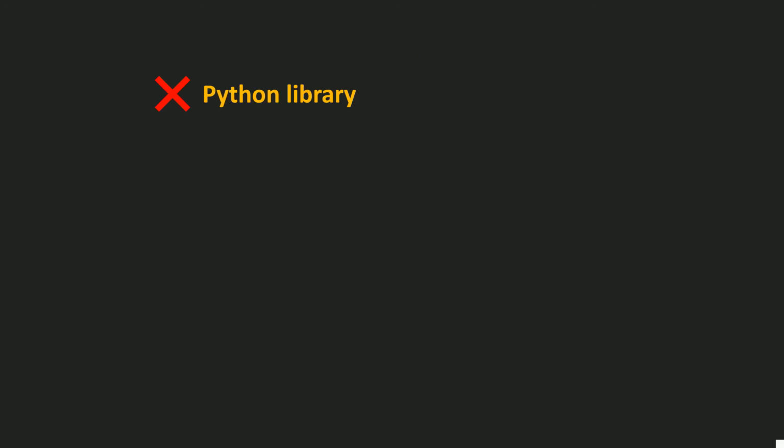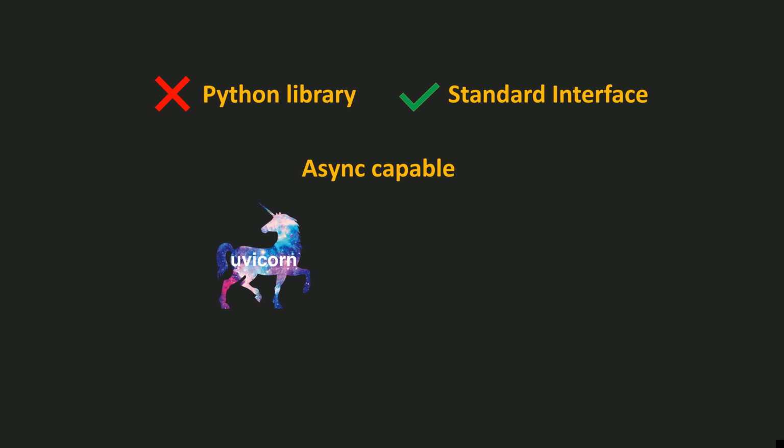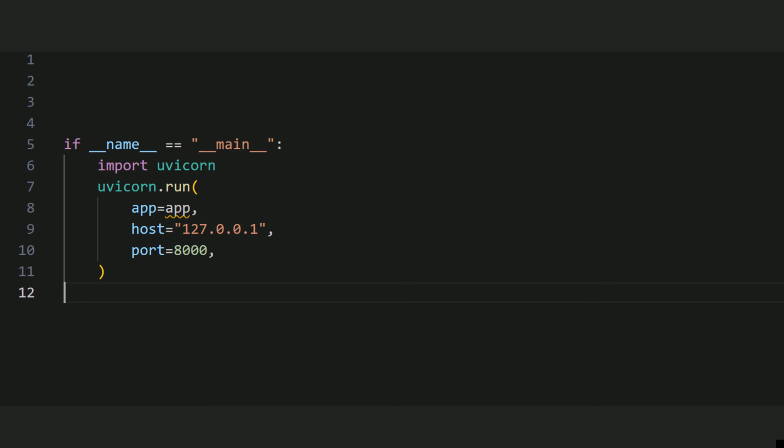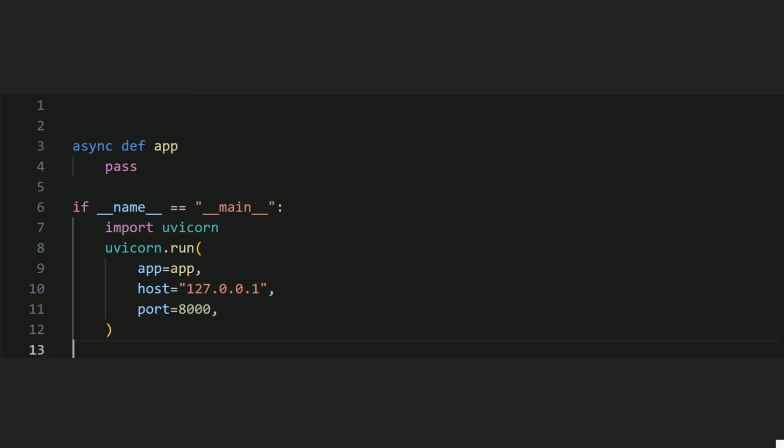ASGI is not a Python library. It is a standard interface that all Python async-capable web servers and web frameworks must follow. To demonstrate ASGI, we can use the most popular asynchronous web server, Uvicorn. The app argument in Uvicorn's run method can be your Django or FastAPI app object, but in general, ASGI defines it to be any Python callable which must accept exactly three arguments: scope, receive, and send.